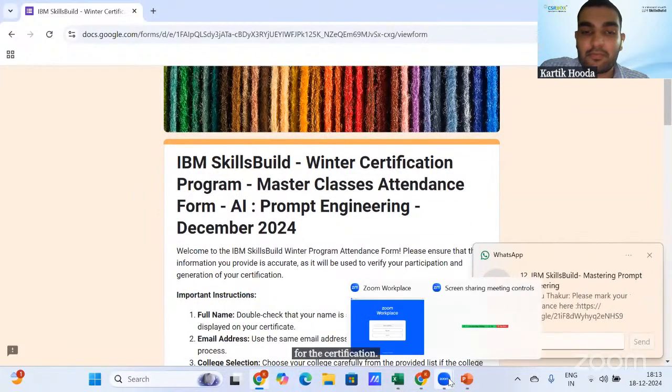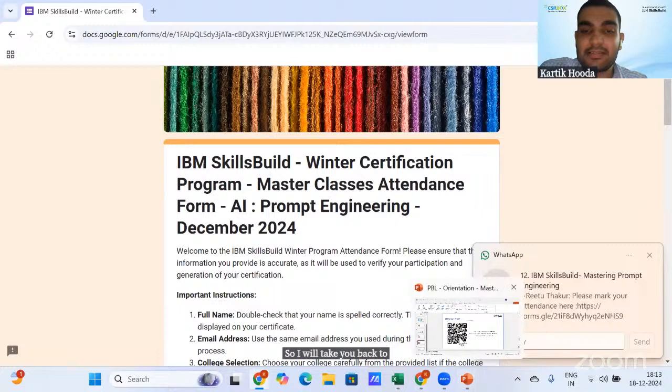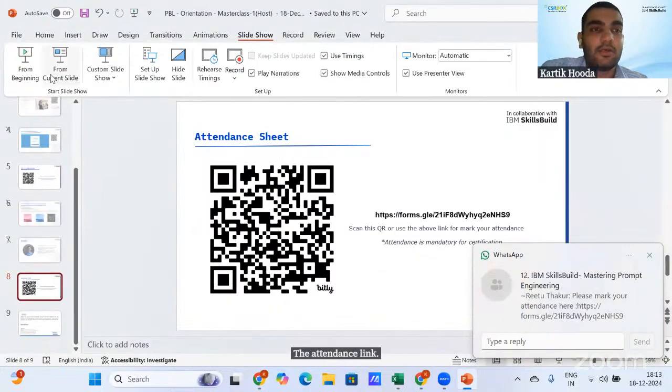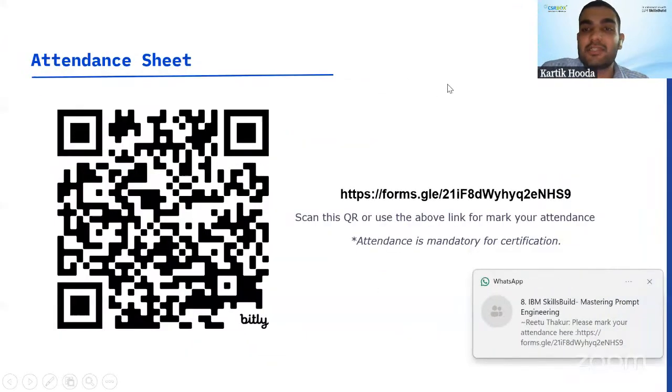So I will take you back to the attendance link. You can use this QR code as well as this link to mark your attendance.